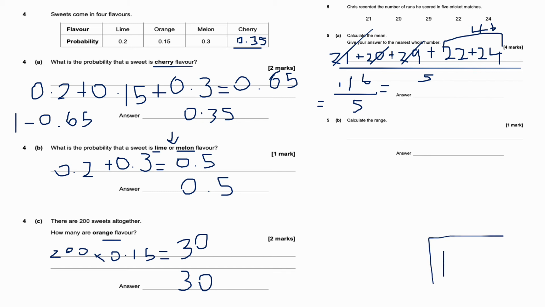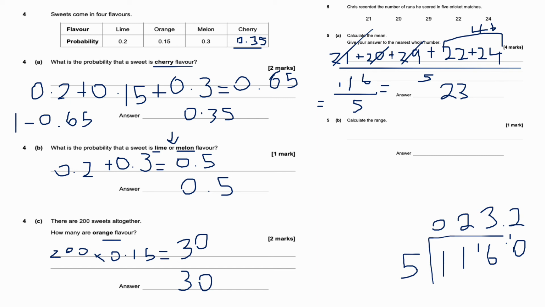So 5s into 1 I can't do. 5s into 11 go twice with 1 remainder. 5s into 16 go 3 times and the remainder is 1. Okay. So I'm going to put a 0 there and then I'm going to carry that 1. 5s into 0.1 is 0.2. Okay, so 23.2 to the nearest whole number, it will be 23, guys.